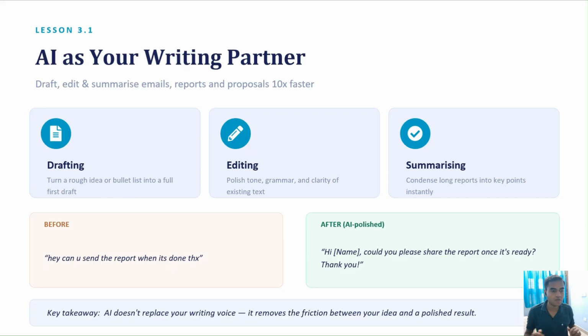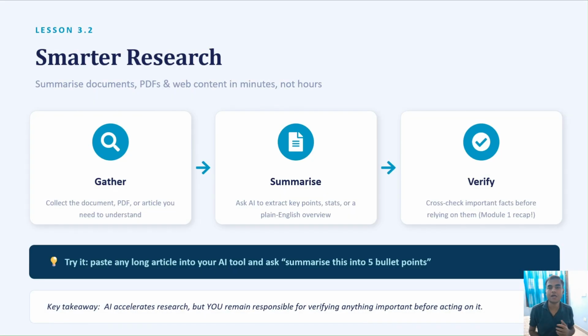So we have seen AI as your writing partner. We can edit emails, proposals, drafts, anything. Then we can turn any raw email or raw message into a professional, AI-polished message. After that we have smarter research.